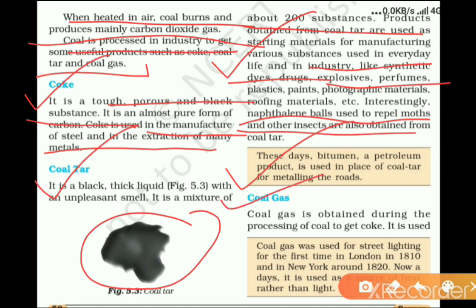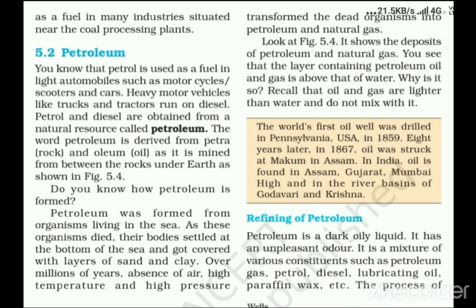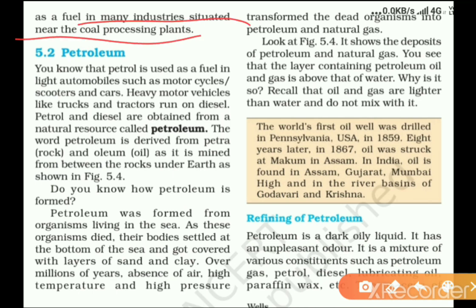Next is coal gas. Coal gas is obtained during the processing of coal to get coke. Coal gas was used for street lighting for the first time in London in 1810 and in New York around 1820. Nowadays, it is used as a source of heat rather than light. Coal gas is a fuel in many industries situated near the coal processing plants.